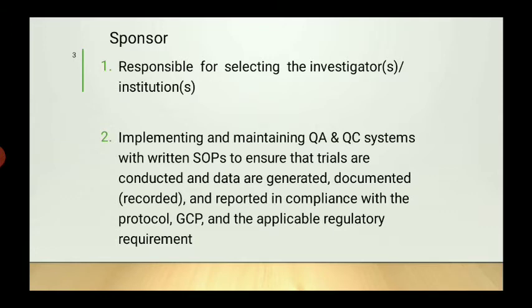So when the trial is conducted, the data is generated, and documentation should be recorded and reported in compliance with the protocol, and that data should be compiled as per GCP and the applicable regulatory authority. So whatever the regulatory authority is, as per the regulatory authority you have to compile the data or make the protocol as a standard operating procedure.